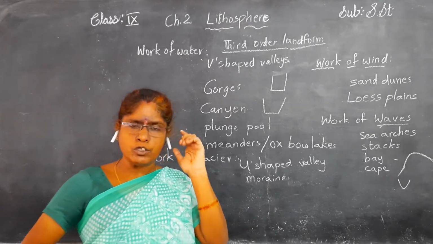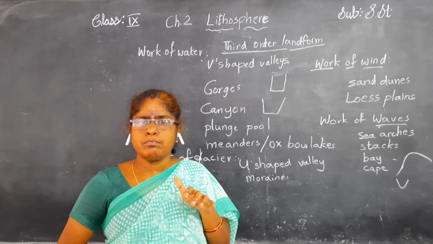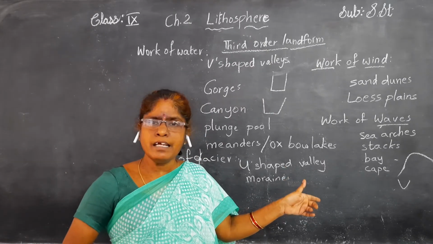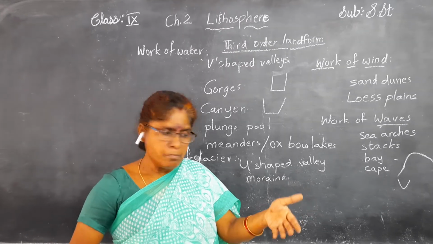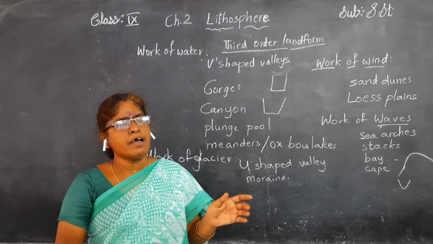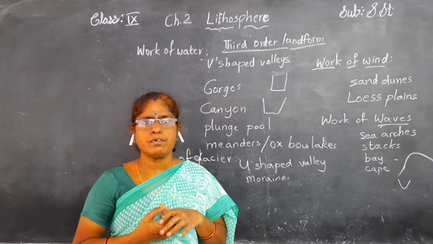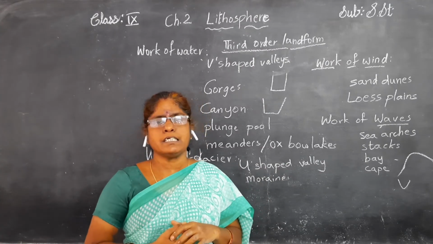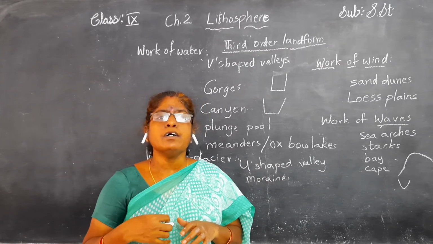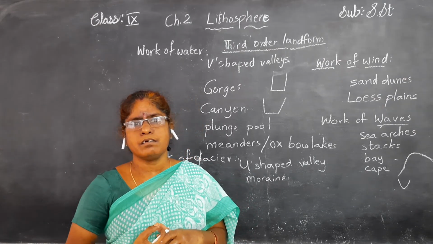We have one question here. Is there any impact of the biosphere on this lithosphere? Yes. The biosphere means all the vegetation. By the vegetation, soil erosion will be controlled, and the denudation process won't happen easily.